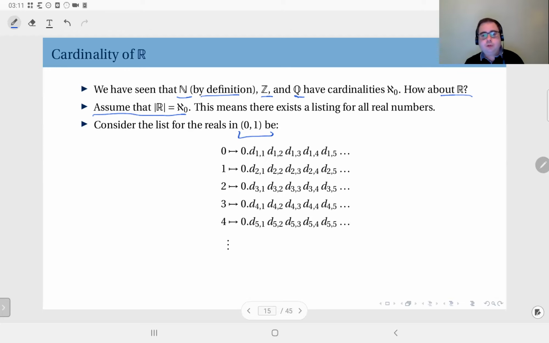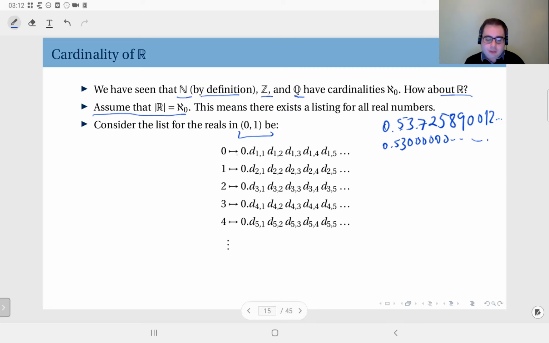This includes all real numbers in the form of 0 point something, like 0.53725890012, etc. So we have the set of all the real numbers in the interval 0 to 1. It doesn't really matter which order you use, just assume there exists an order.